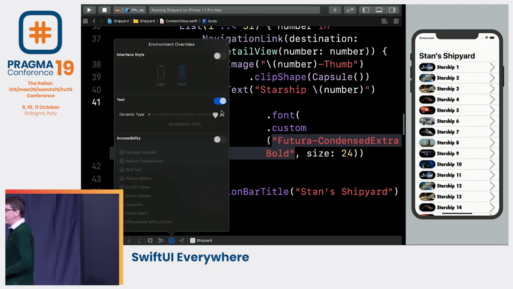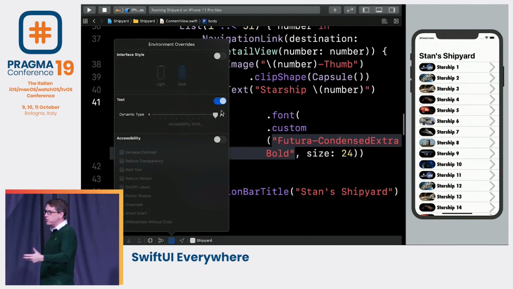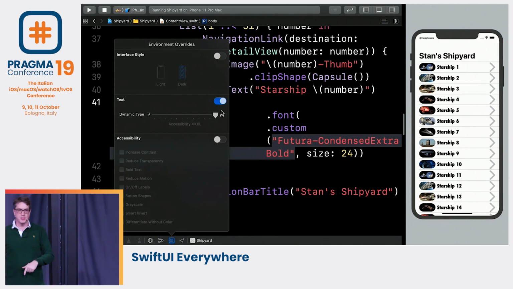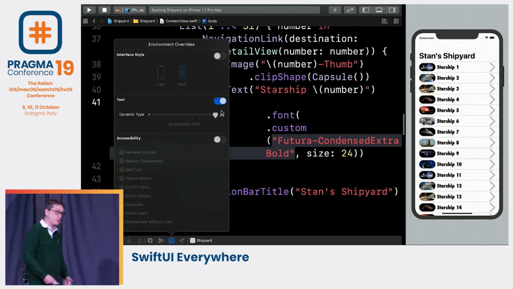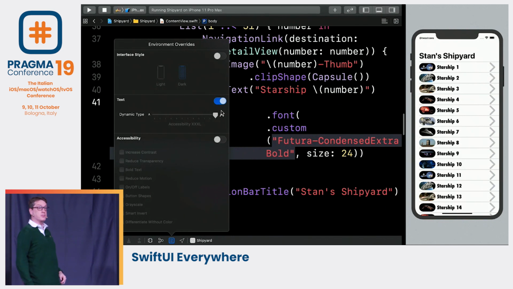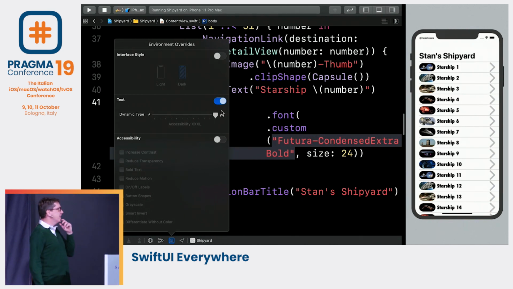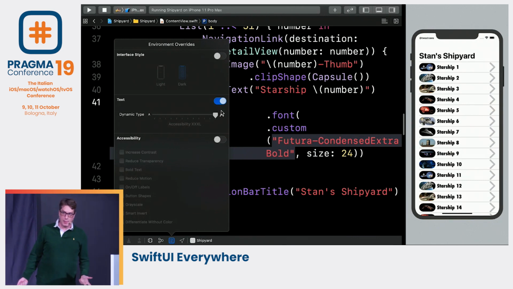So SwiftUI works great with dynamic type if you use SwiftUI's fonts. If you don't, if you use your own custom fonts, which of course your designer is saying, please use our company fonts, it doesn't work. So what we've got to do here is say, okay, well, we really need dynamic type. I hope you all support it. It's so important. We've got to do better than this.